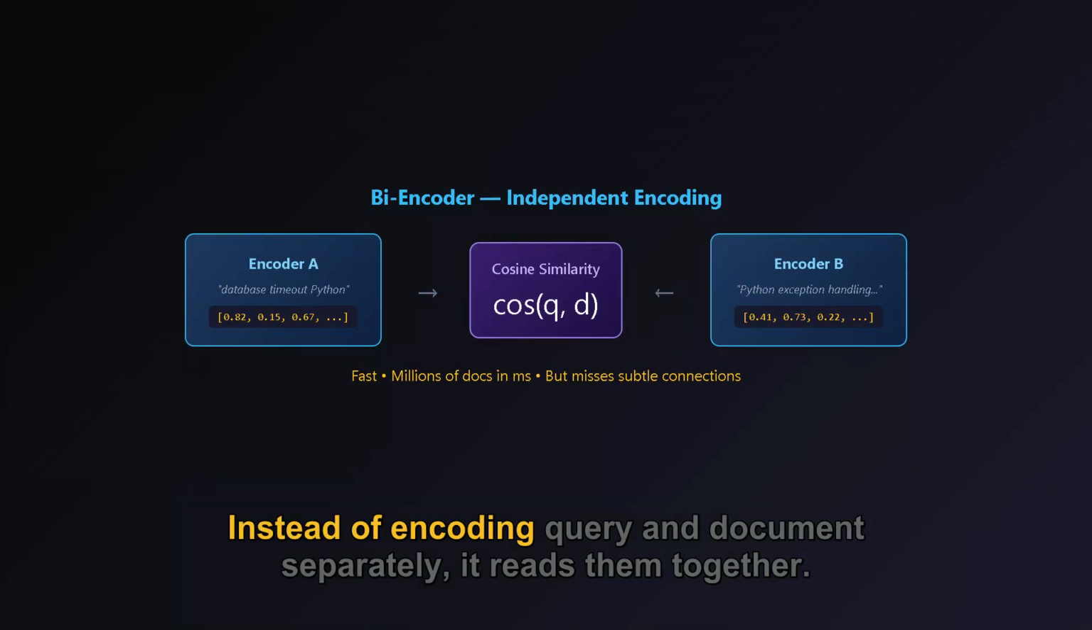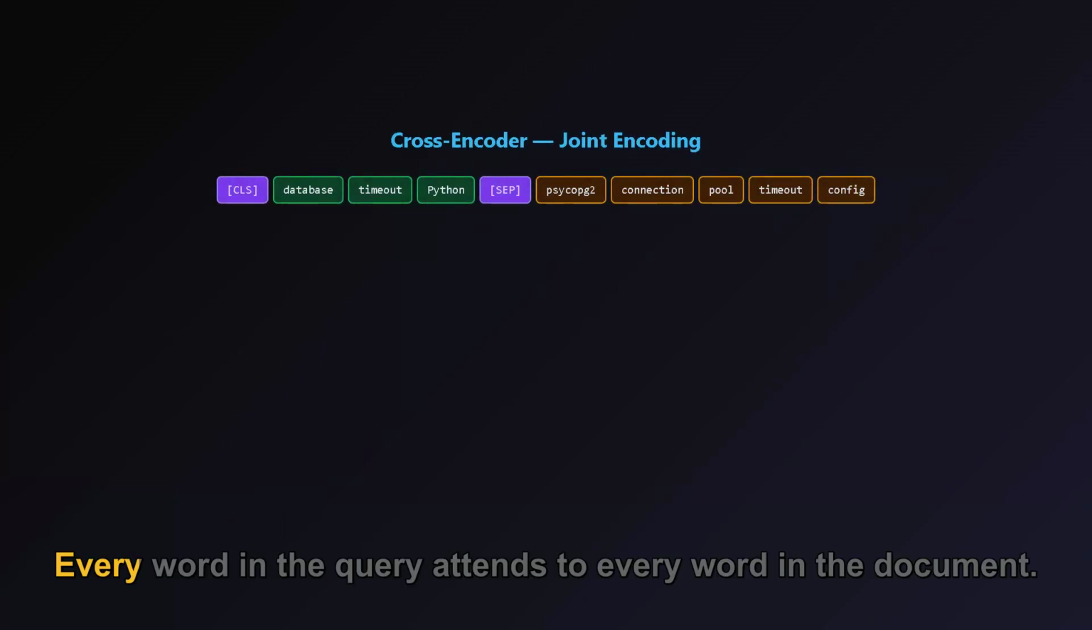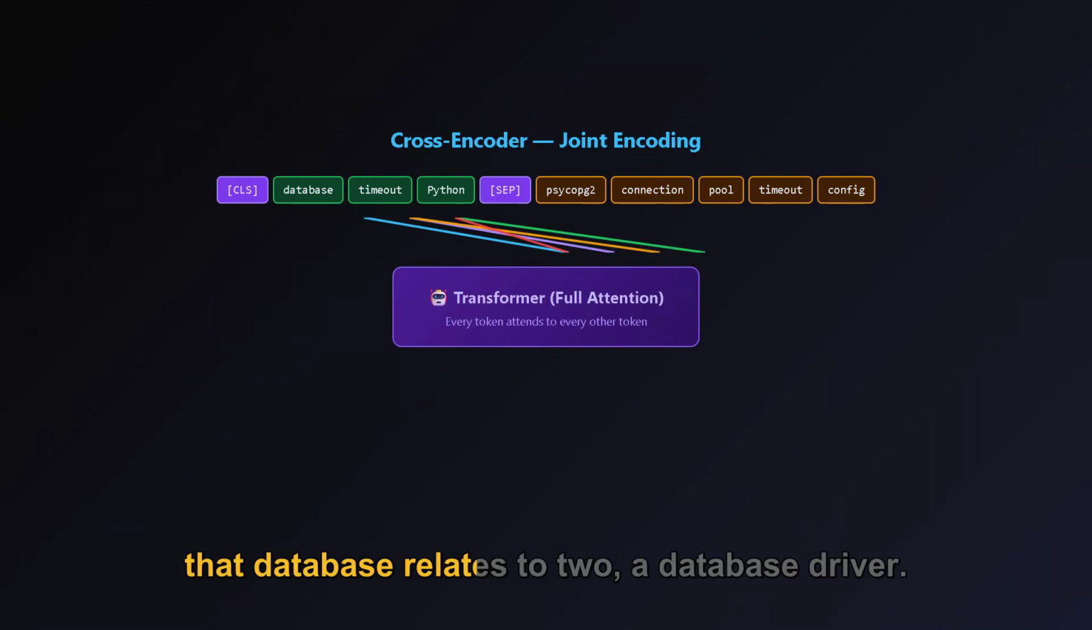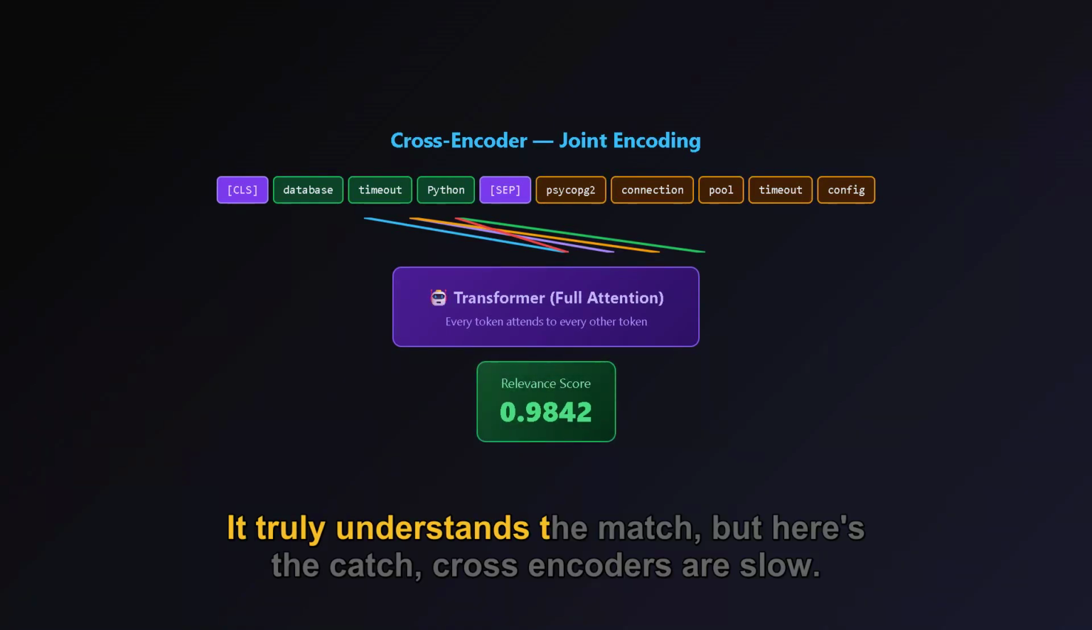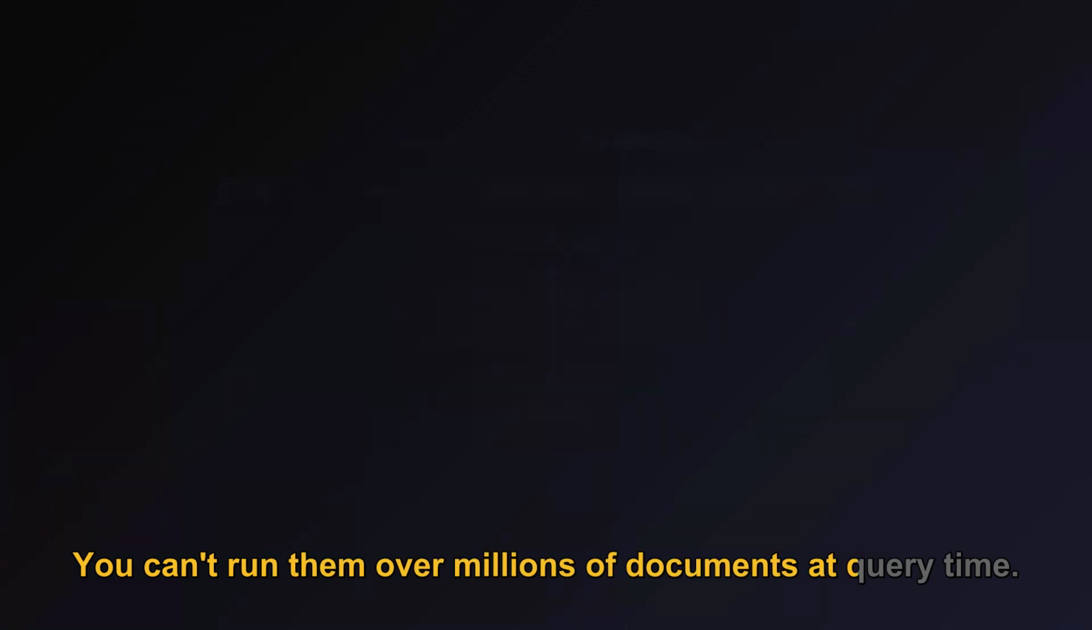Instead of encoding query and document separately, it reads them together. Every word in the query attends to every word in the document. It sees that timeout relates to timeout configuration, that database relates to a database driver. It truly understands the match, but here's the catch. Cross-encoders are slow. You can't run them over millions of documents at query time.